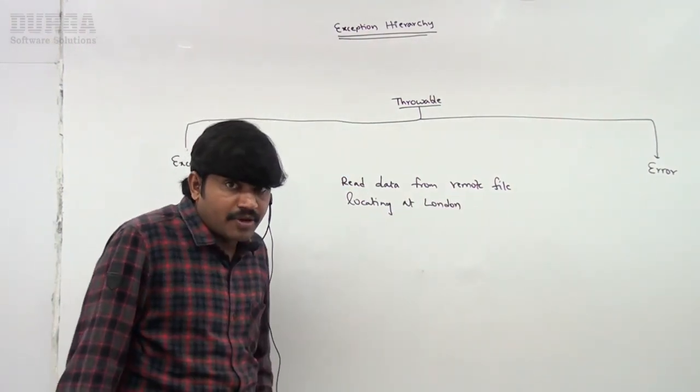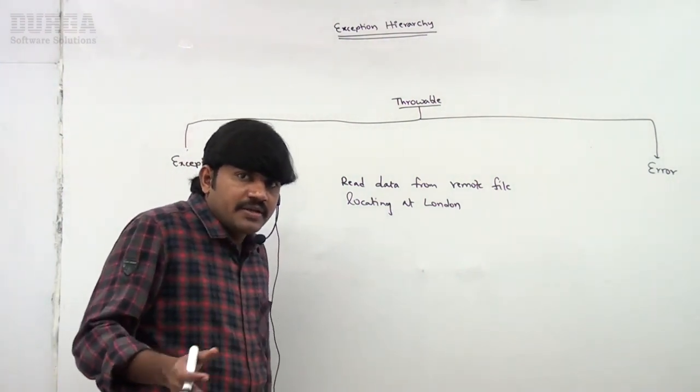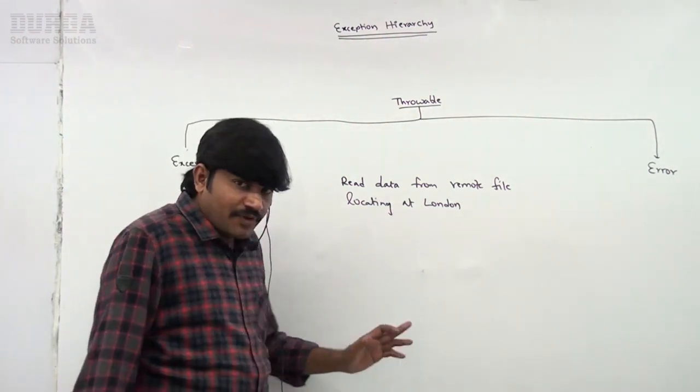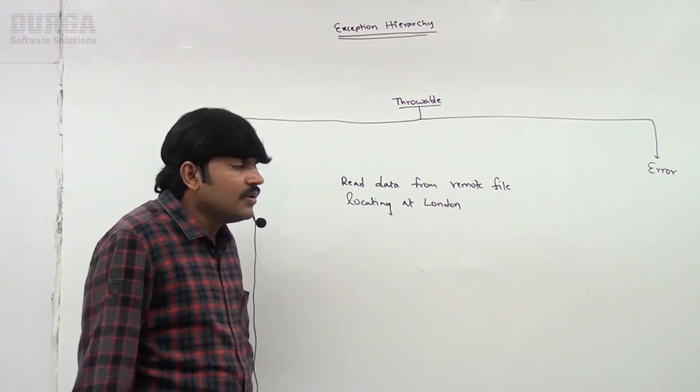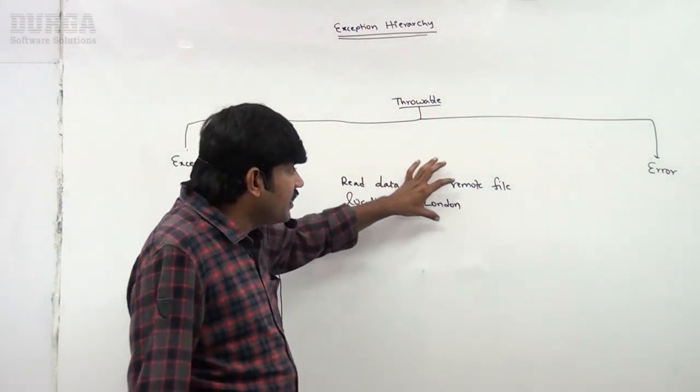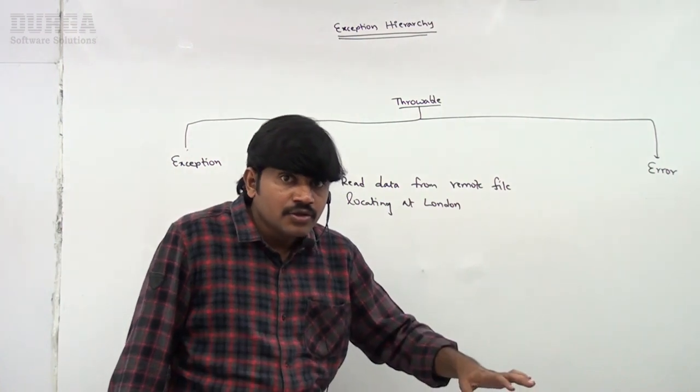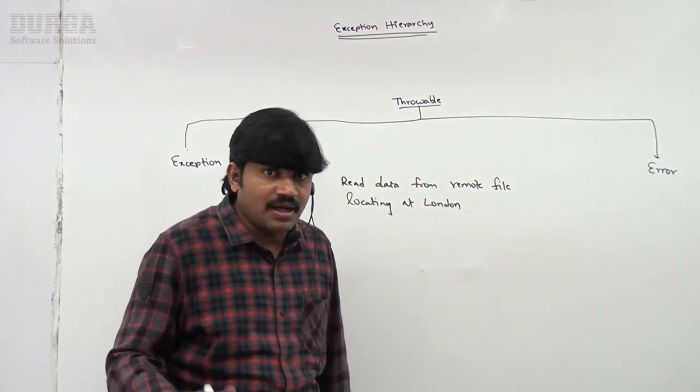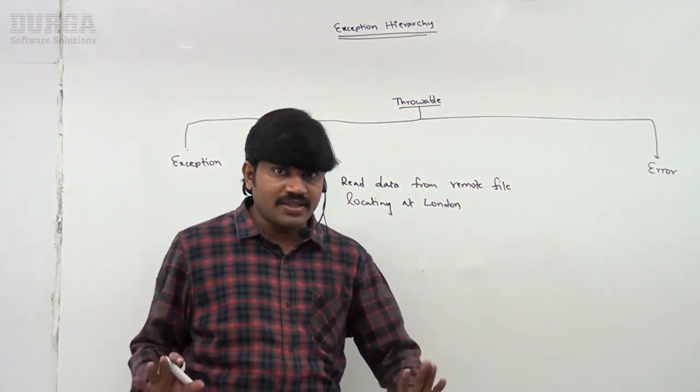This is my programming requirement. By mistake, at runtime, if the London file is not available, then FileNotFoundException is going to come. You are trying to read the data from the London file, so that's why FileNotFoundException is coming. Our program is the only reason for FileNotFoundException.